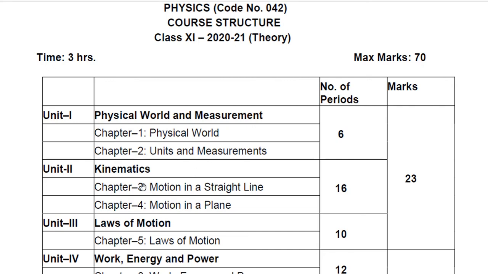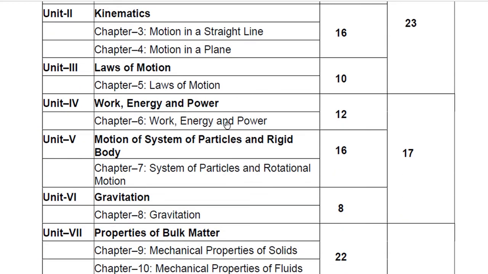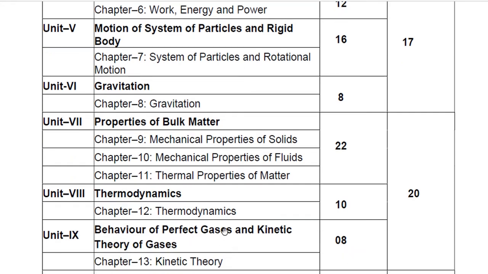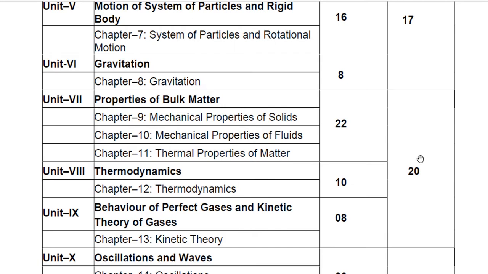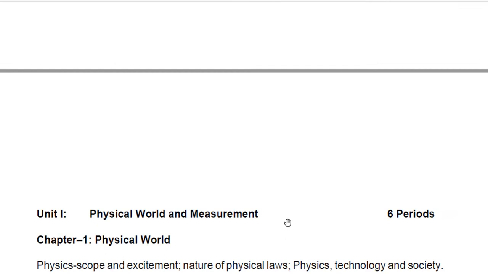You can see chapters 1, 2, 3 and 4 carry a total of 23 marks, and chapter 5 is also included in the 23 marks. Chapters 6, 7 and 8, three chapters, carry 17 marks. Chapters 9, 10, 11, 12 and 13 carry 20 marks, and chapters 14 and 15 carry 10 marks. Total is 70 marks. So let us now see our syllabus one by one.